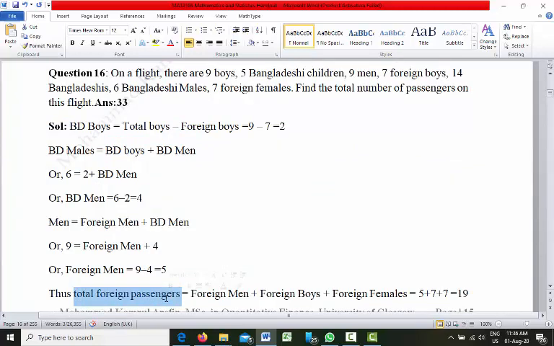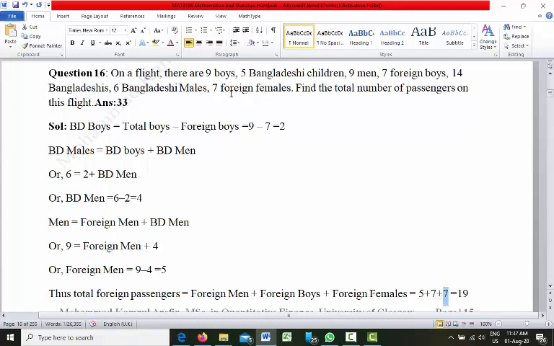Number of foreign passengers. Total number of foreign passengers will be foreign men plus foreign boys plus foreign females. From the question, foreign men we have already calculated, total 5 foreign men. And from the question we have seen that we have total 7 foreign boys and 7 foreign females.